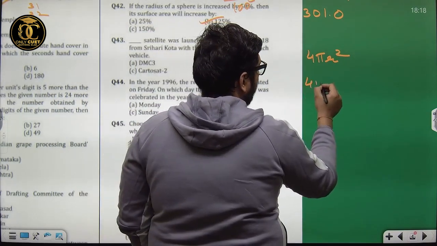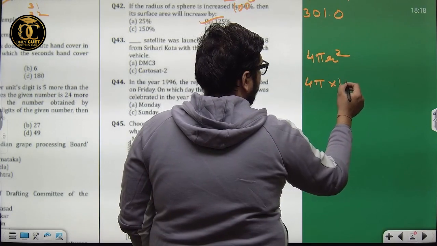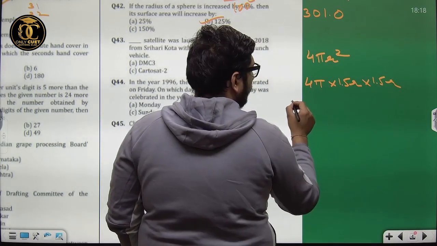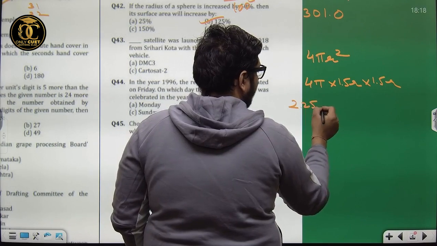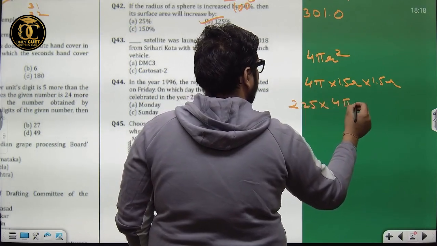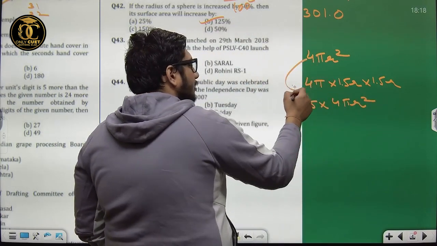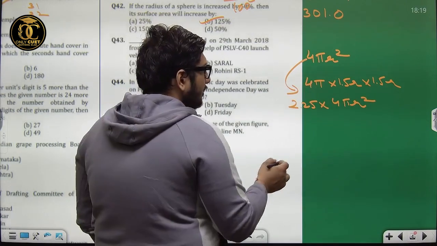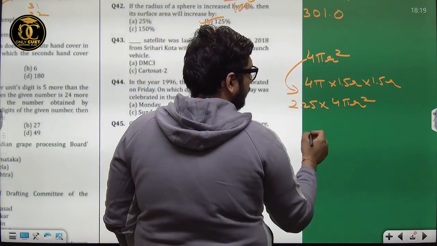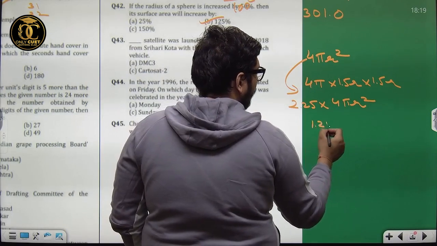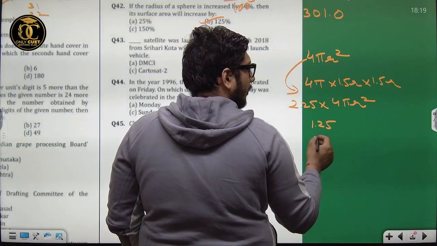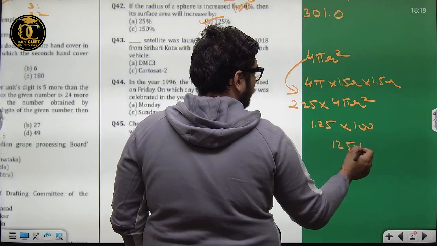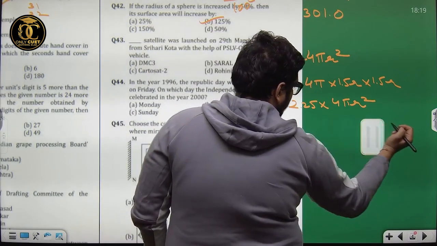So 4 pi 1.5 r 1.5 r will give 2.25, 4 pi r square. Now the area has been increased to 2.25 into 4 pi r square. Difference, need to find the difference. Give me 1.25 by 100. That is 100. And how did I get this 1.25?